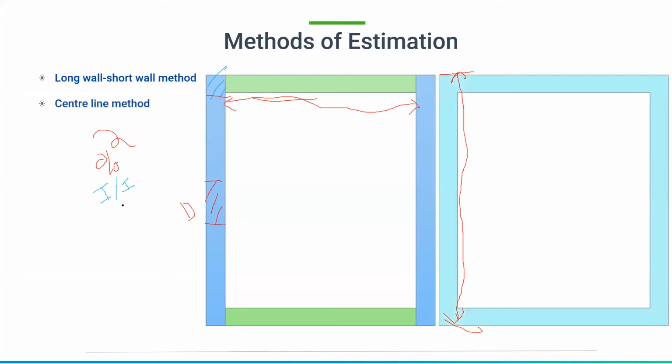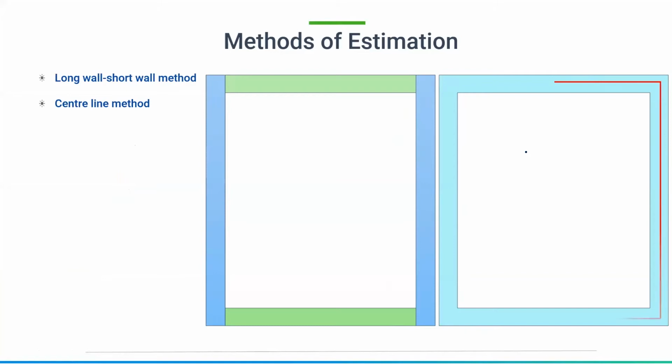In the center line method, if you are considering the same room, the same single roomed building, here the entire center line will be measured. There is no long wall, there is no short wall. The entire center line of the walls will be measured, and then that multiplied with the particular quantities will give you the quantity of that particular item of work. So here we are going to measure the center line.